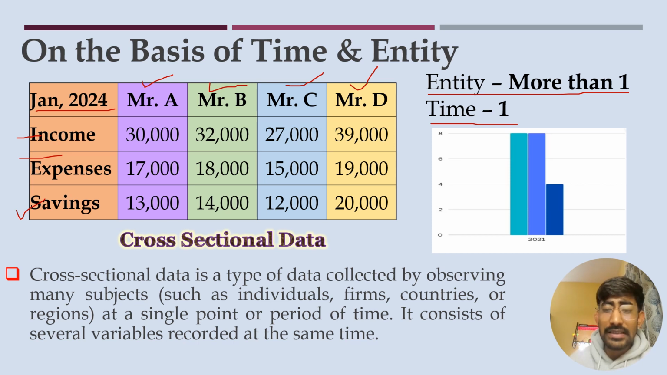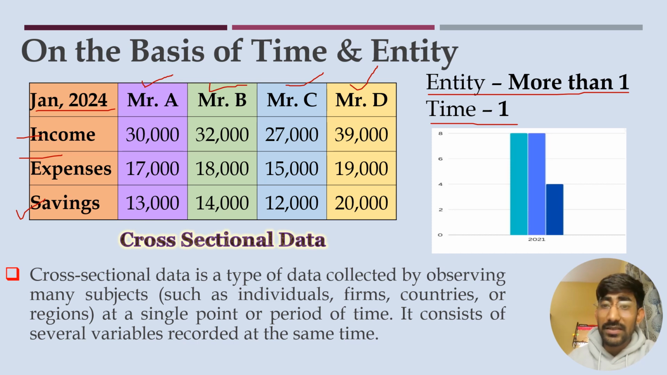This is a kind of comparative analysis. Suppose in the month of January you want to compare the savings of these four persons, that means four entities or four individuals. This type of data, where there is more than one entity and the time frame is one or the same, is known as cross-sectional data. Cross-sectional data is data collected by observing many subjects such as individuals, farms, countries or regions at a single point or period of time, and it consists of several variables recorded at the same time.